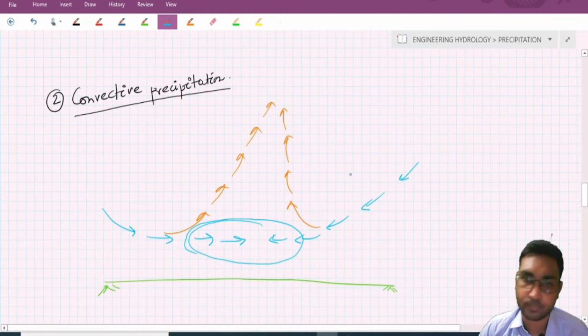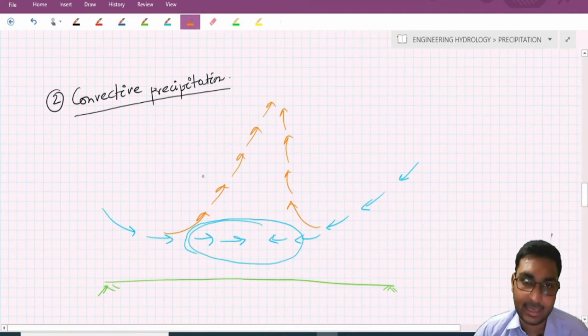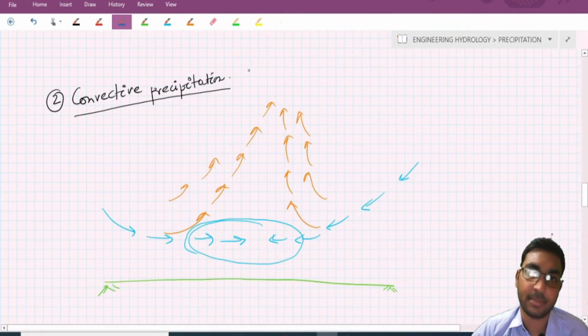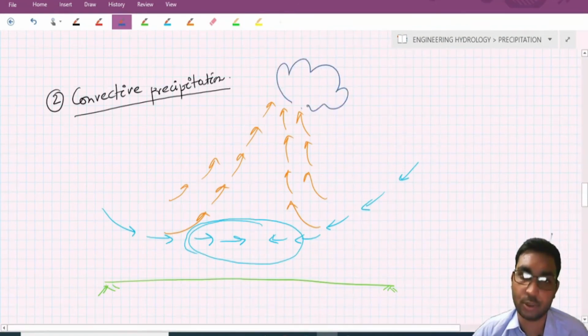Now the cold air mass from the surrounding area takes the void space of this warmer mass, the space previously occupied by the hot air mass. Now what will happen? As we saw in frontal precipitation, this hot air mass will rise upward and at a higher altitude it cools down adiabatically and forms clouds. And from those clouds the precipitation will occur. This is cloud.